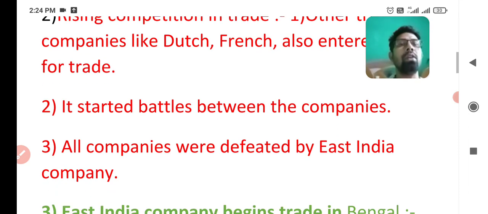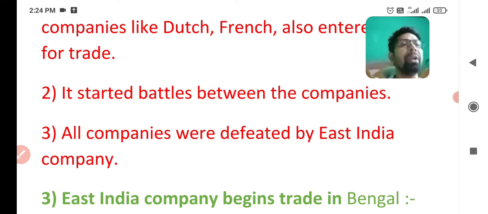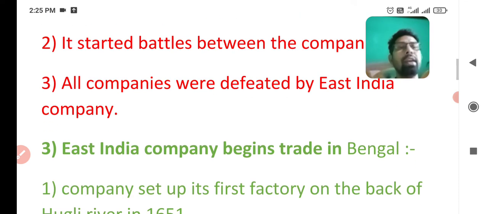Next point, all the companies were defeated by East India Company one by one. And at last, East India Company was the major company that settled its trade in India and also controlled India for a long time. And next point is East India Company begins trade in Bengal.